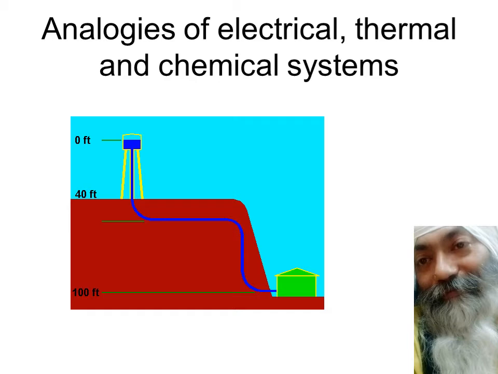What if I put a pump? Then can I reverse the flow? Yes, that's what I've been doing in my house. I've been pushing the water using some pump to get the water from lower level to higher level. So the exact answer is that water flows from higher pressure to lower pressure.